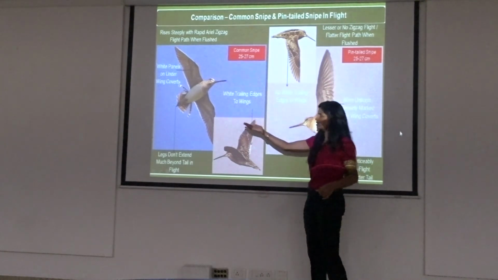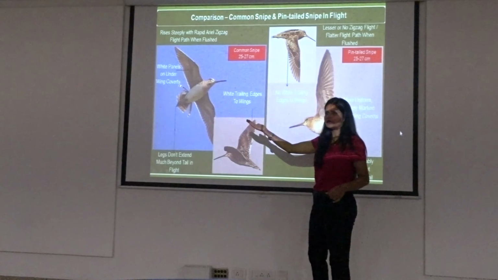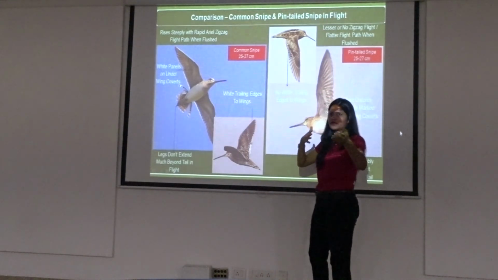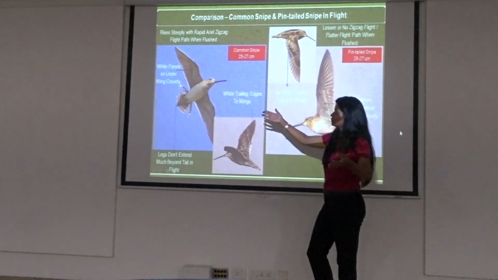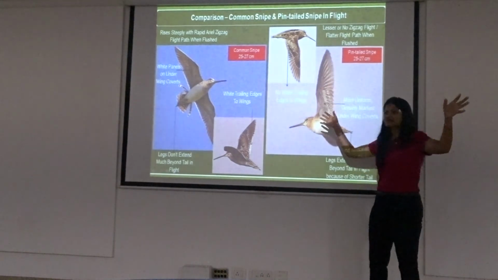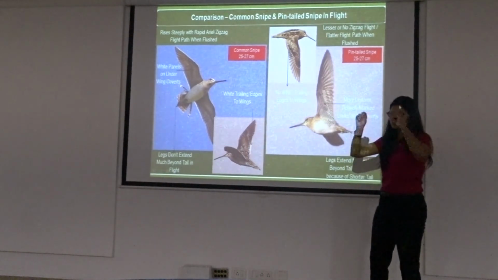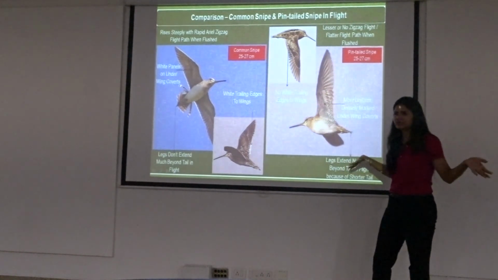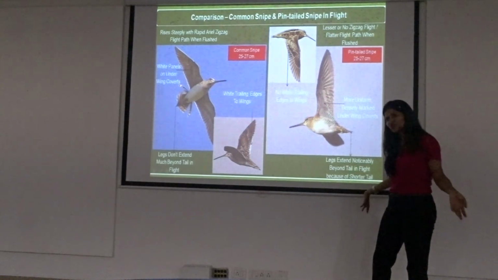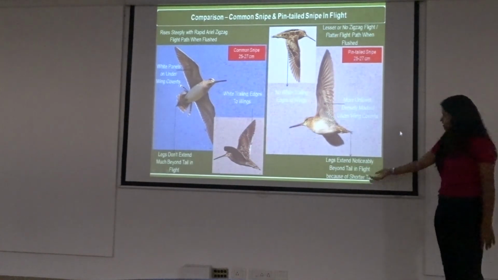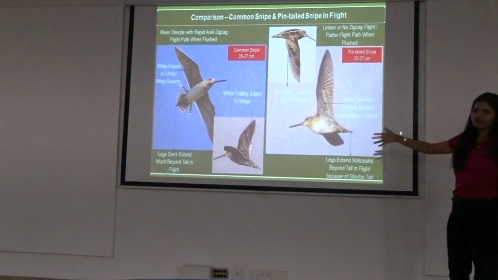So there was some bird which was posted for identification in the Ask ID of Indian Birds. So this was the bird. It was very, very far away to ID this snipe. So I think this was the only point I used for identification, that it had all white under the wings. And I'm just telling what points you could use. So that is it. I think it's easy. You have understood some features.